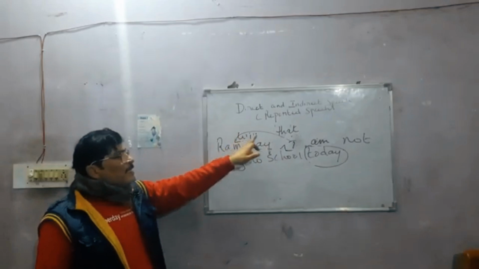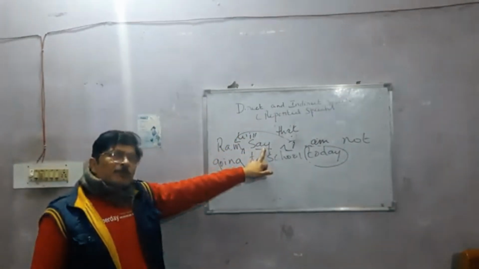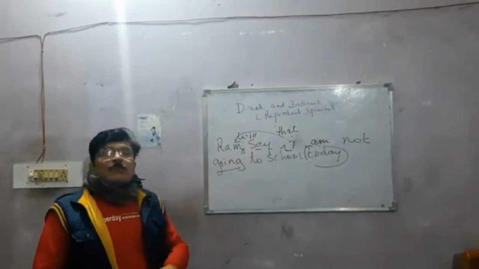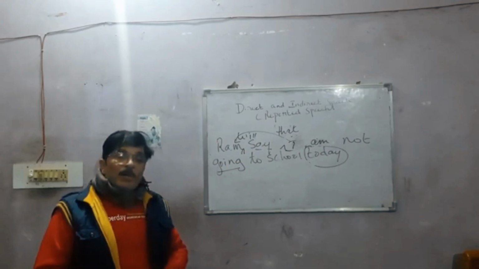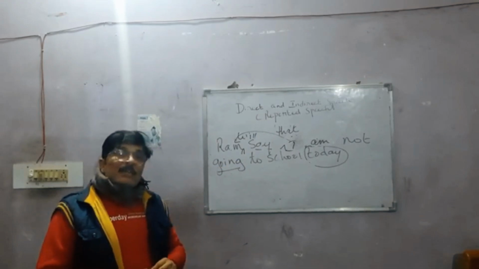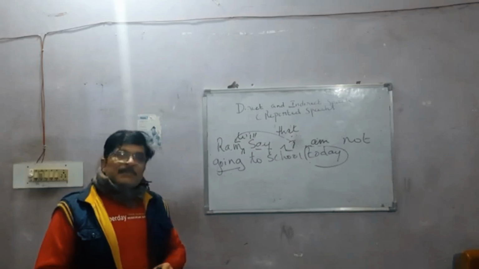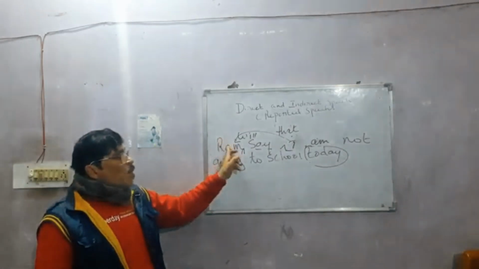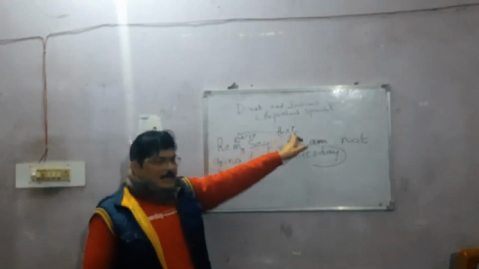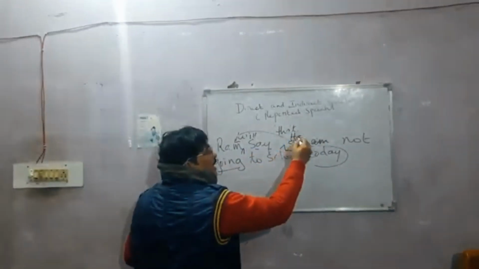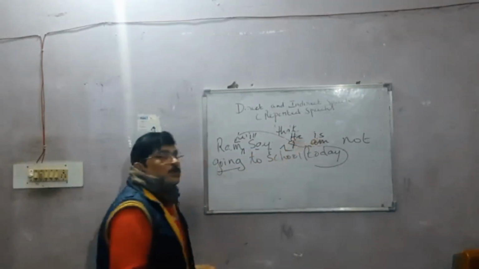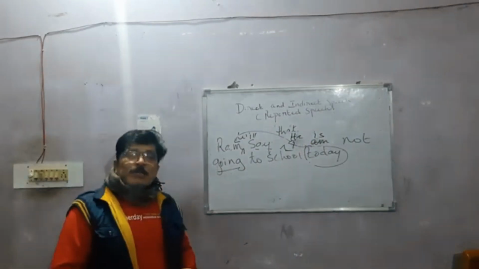So because it is a future tense, there will be no change in the tense of the reported verb, or in the adverb of time and place. So how do we write this? Ram will say that, and exactly as you wrote in the earlier sentence, he is not going to school today. So I hope you understood this.